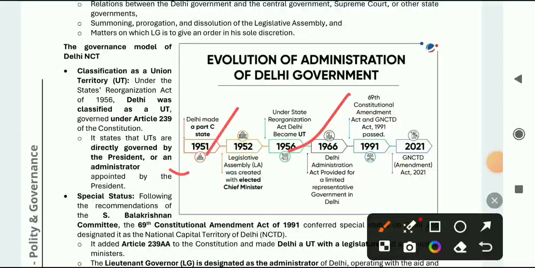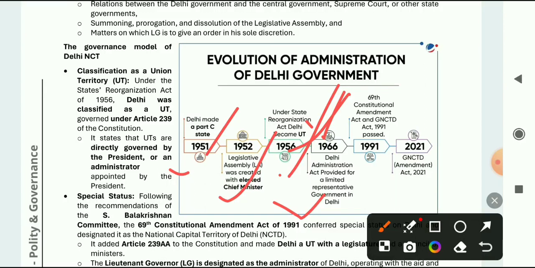So 1951 Part C state, 1952 Legislative Assembly was created, 1956 Delhi was made a UT, 1966 limited government was formed.